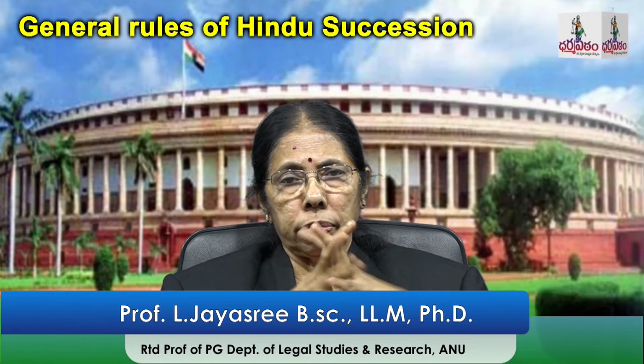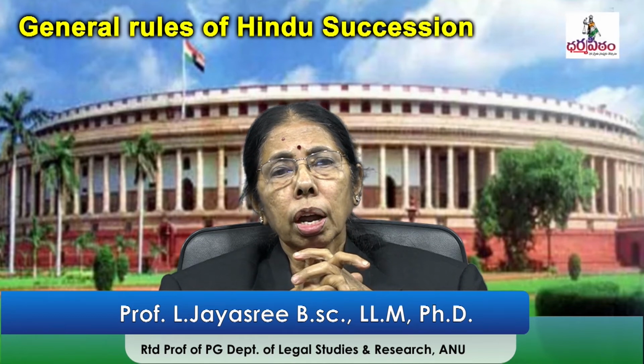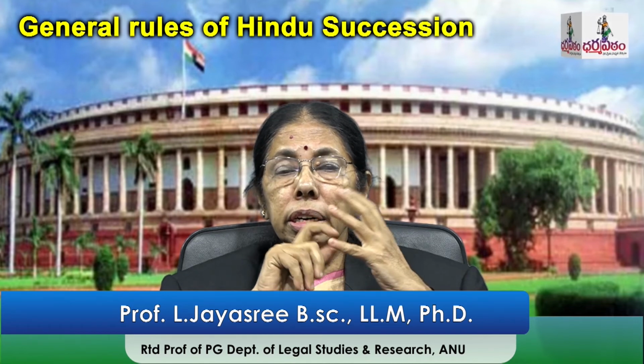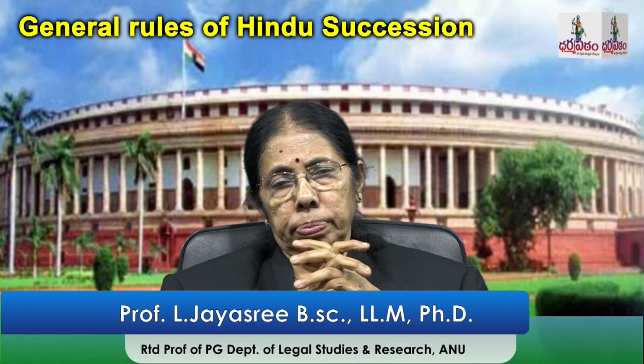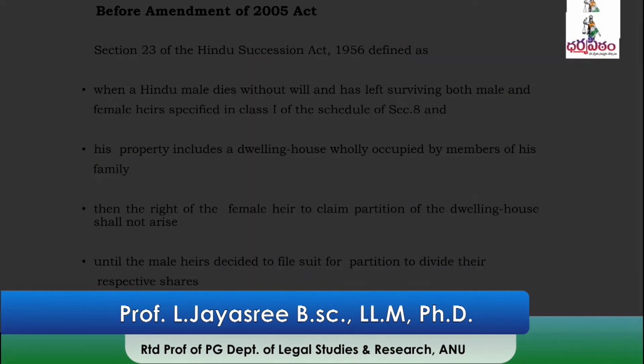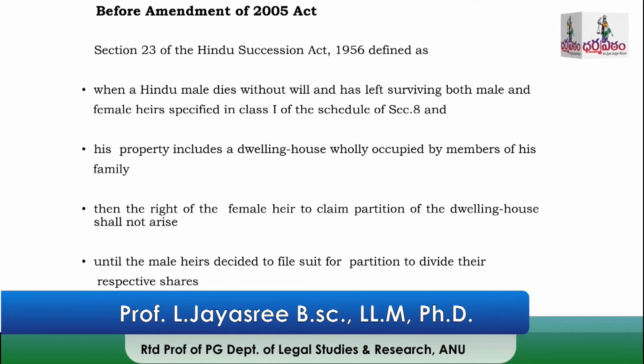Before 2005, we'll see. When a Hindu person dies intestate without writing a will, and the property includes the dwelling house, that house is wholly occupied by the members of the family, both male and female, whoever it may be.